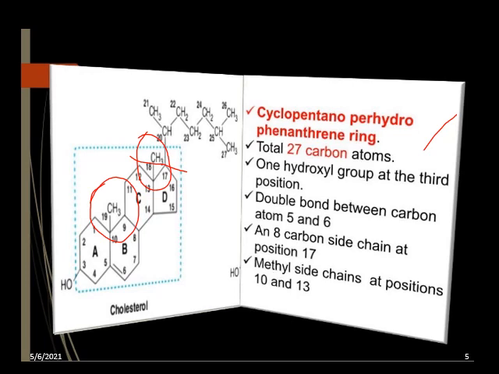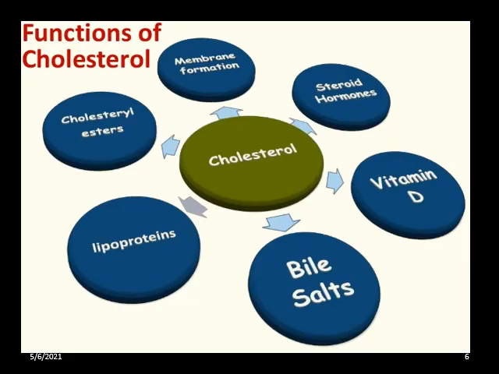And also a hydroxyl group is attached to carbon number 3. Okay, this is all about the structure of cholesterol, which is known as the cyclopentanoperhydrophenanthrene ring structure.